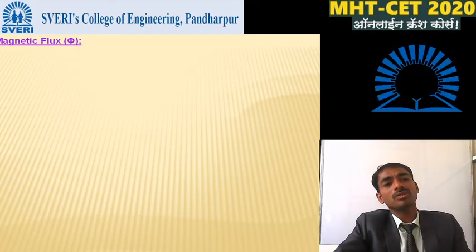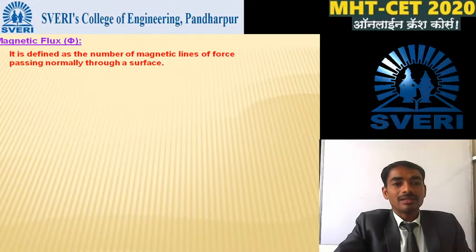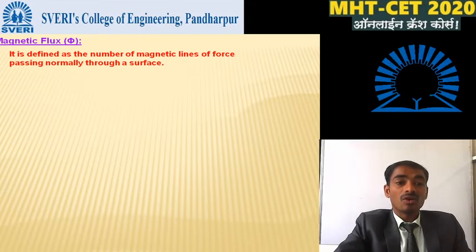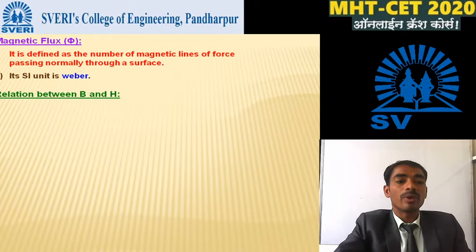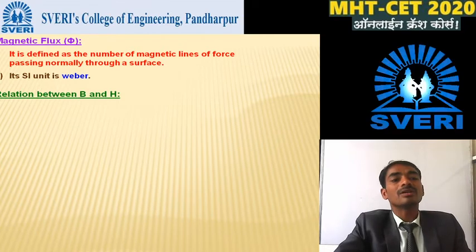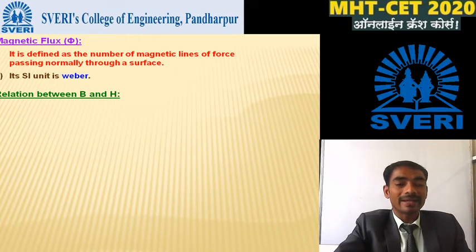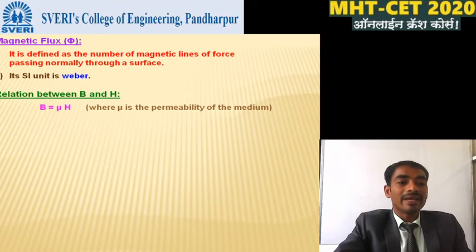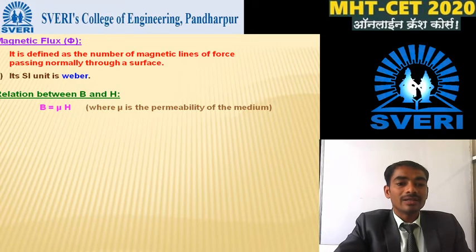Next we discuss the magnetic flux phi. First we define magnetic flux. How do we define it? It is defined as the number of magnetic lines of force passing normally through a surface, and the SI unit of magnetic flux is Weber. So what is the relation between B and H, the magnetic flux density and the magnetizing force? The relation is B is equal to mu H, where mu is the permeability of that medium.